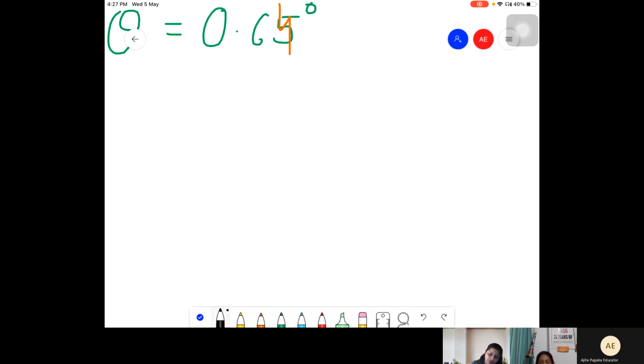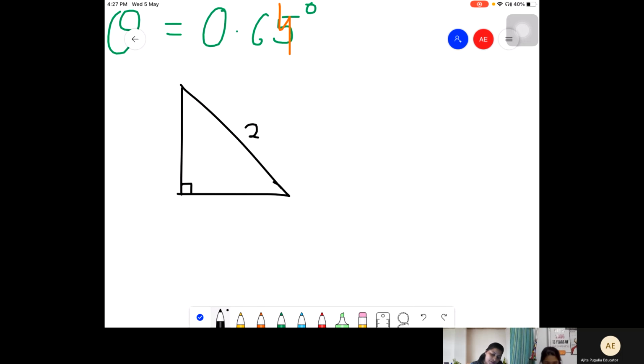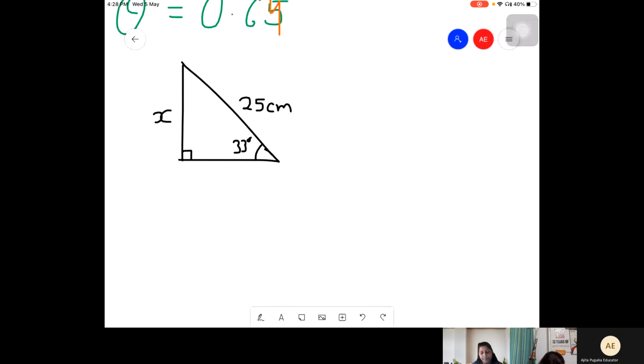Now, let's say I'll give you a question जहाँ पे you will tell me which rule to use. Okay, let's say this is 90 degree, this is 25 centimeters, and this is 33 degrees. Okay, you need to find out the value of this side. Which rule should I apply? Yeah, sine, cos, या tan.